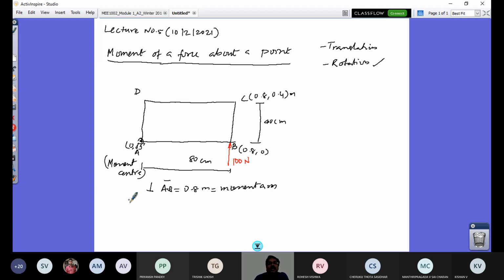So with that, in the last class also we have seen the turning moment, which is responsible for rotation, is given by its moment about point A, and that's by scalar definition.